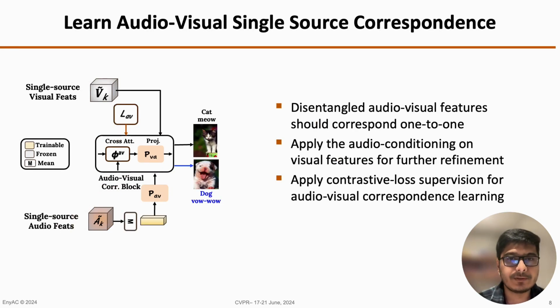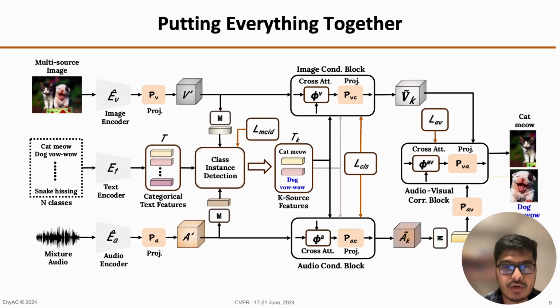Finally, we learn audio-visual single-source correspondences. As we have seen, the disentangled audio-visual features now should correspond one-to-one. We apply audio conditioning at this point on the disentangled visual features for further refinement and alignment with the audio modality. And we apply a contrastive loss supervision between the disentangled single-source audio features and the conditioned, further refined visual features. So here we put everything together, including the class instance detection, refinement of audio and visual features, and further audio conditioning into the visual modality.